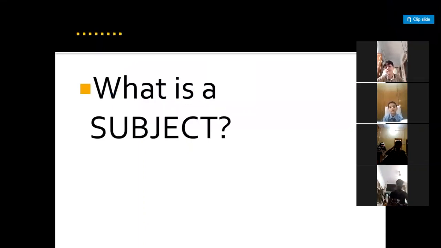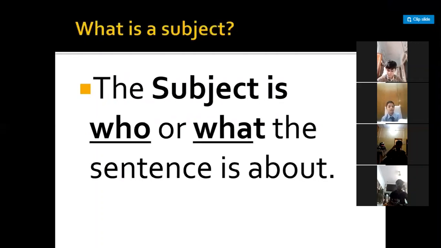Now, what is a subject? We are talking about the subject, so we should know what a subject is. The subject is who or what the sentence is about. Or you can simply say that the person or thing we speak about in a sentence is called a subject. Suppose I take an example: "Ashok is reading."